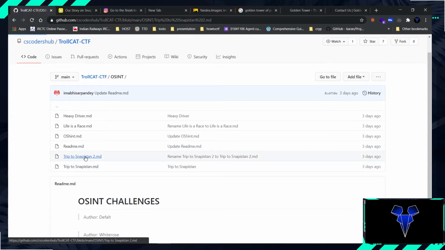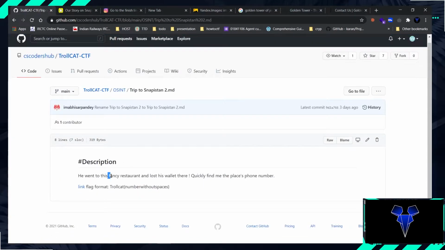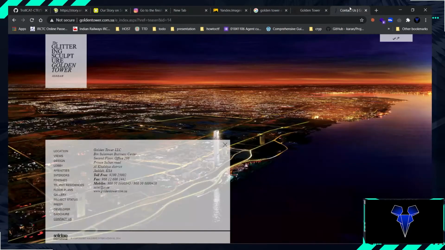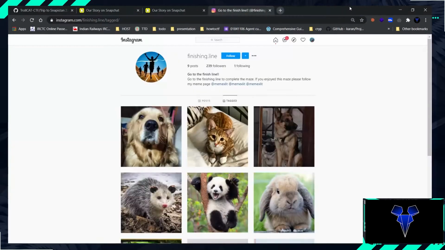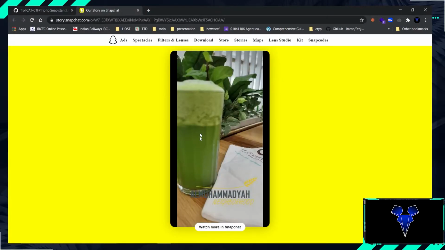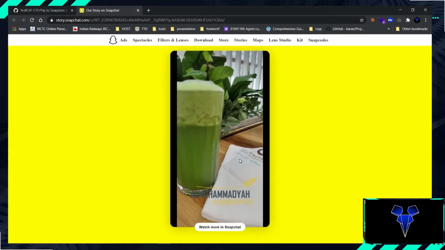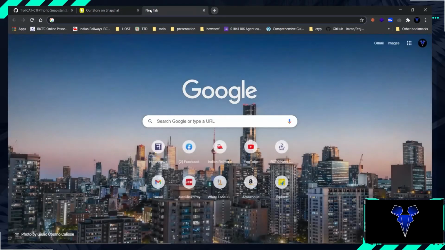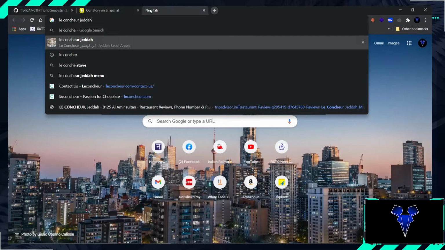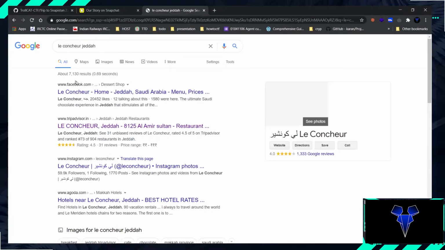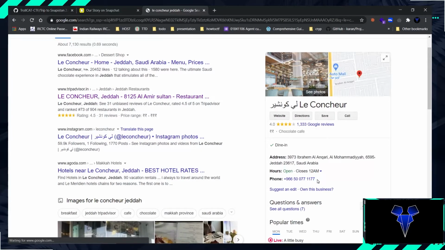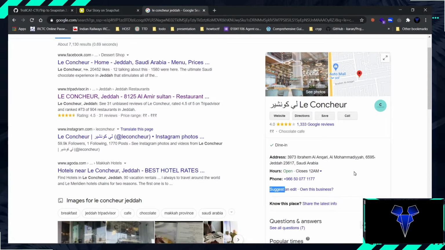Now let's move on to the second one, which was Trip to Snapistan 2. He went to this fancy restaurant and lost his wallet there. Quickly find me the place's phone number. And here is this. So it is a photo, and by looking here you could see it is written Le Conche, and assumingly the person is still in Jeddah, so we just search Le Conche Jeddah. We go there, and we just have their phone number right here. So this was the flag for Le Conche.